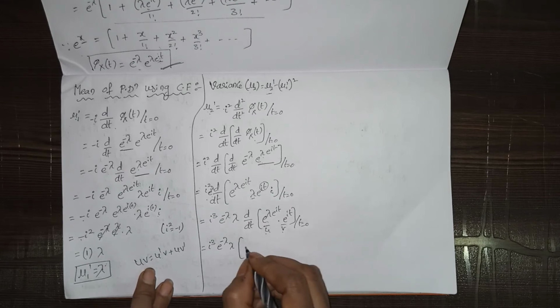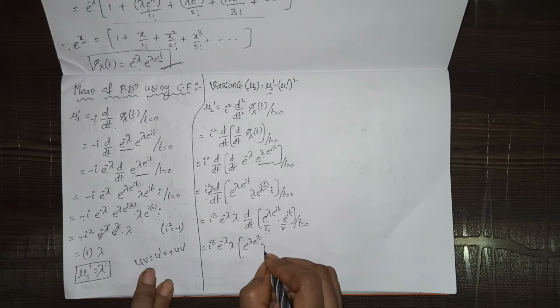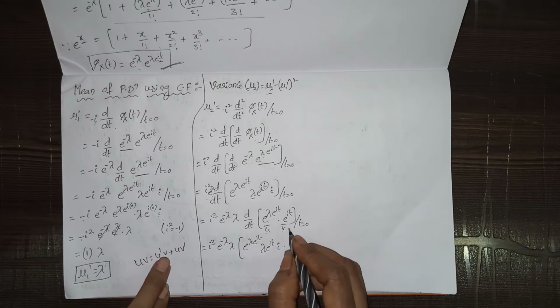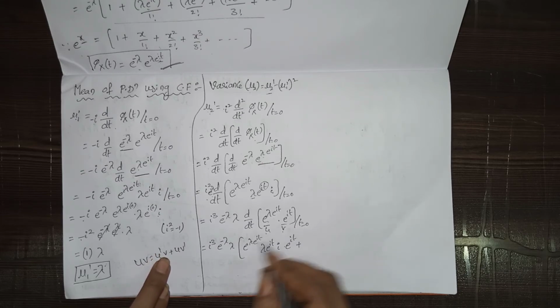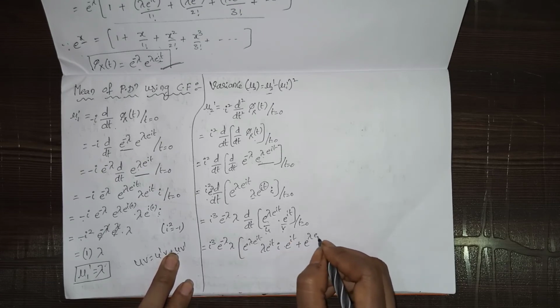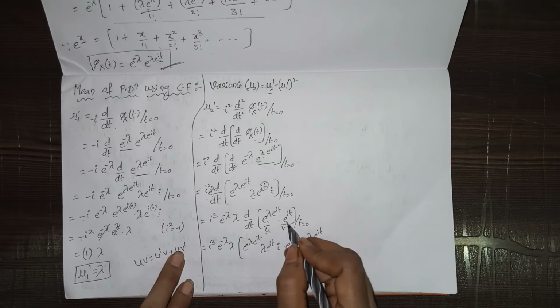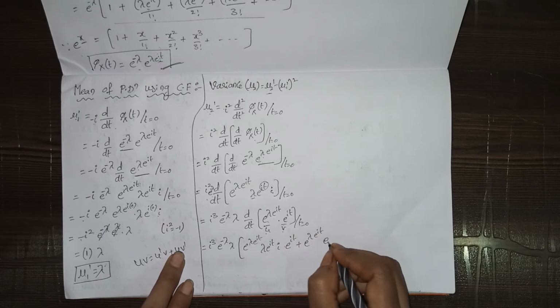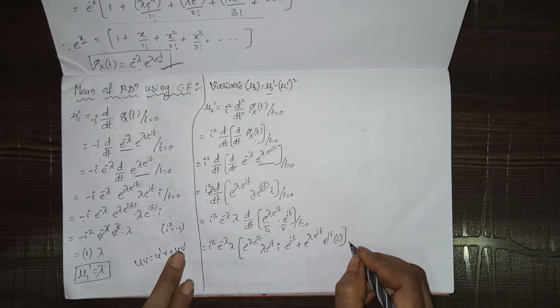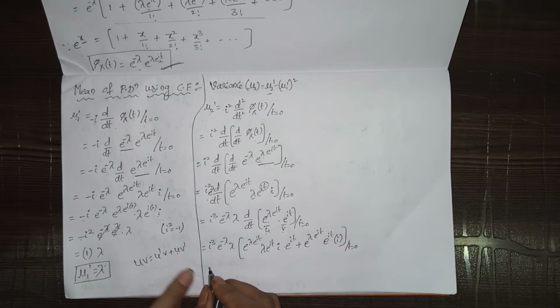So u dash in the sense e power lambda into e power it into lambda into e power it into i. Okay, u dash completed. Now we write v as it is, e power it, plus e power lambda into e power it into v dash. V dash we have to do, so e power it into i, where t equals 0.